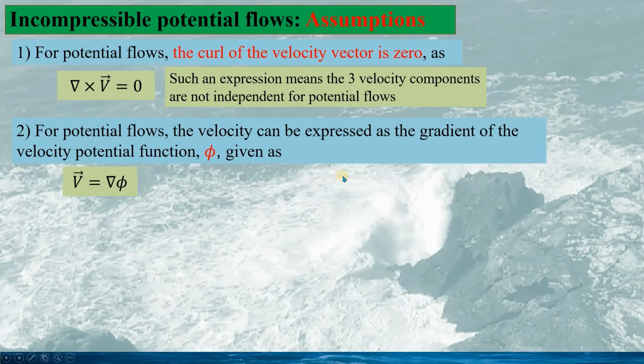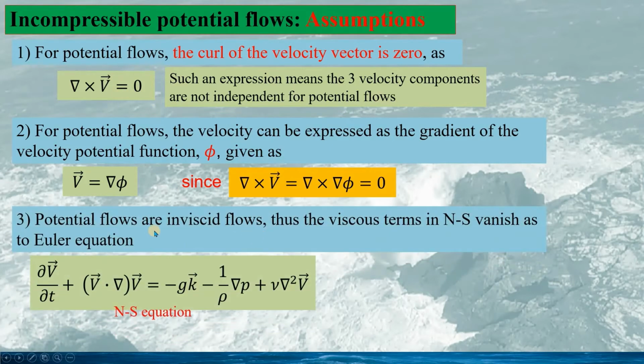For such a potential flow, we can use a scalar function, the velocity potential function phi, and from the potential function we can define the velocity vector v as the gradient of the velocity potential function. If we define this, we can see the curl of the velocity vector is identically 0. This means the velocity potential function guarantees the curl of the velocity vector is 0.